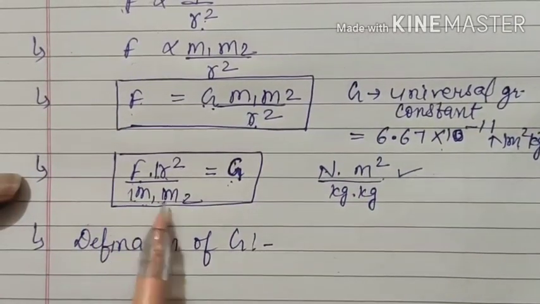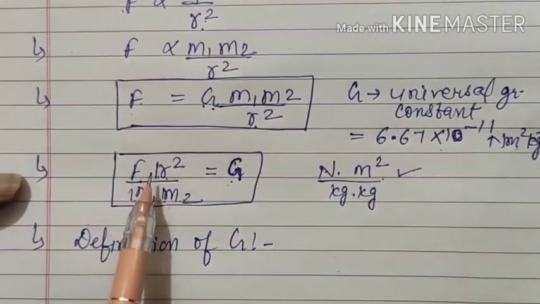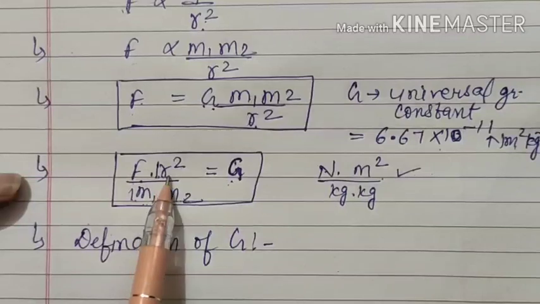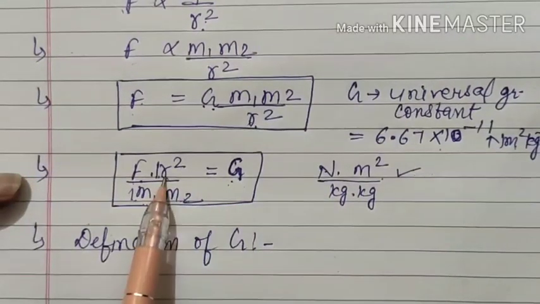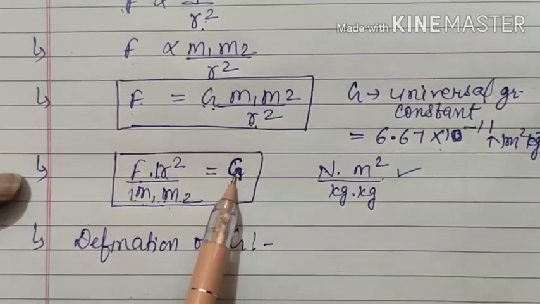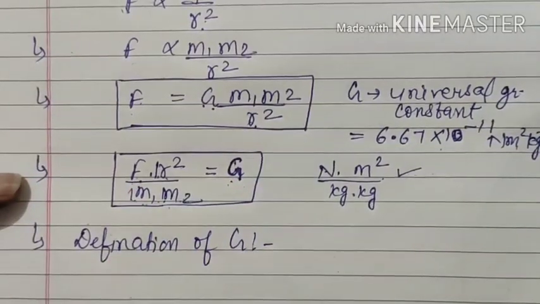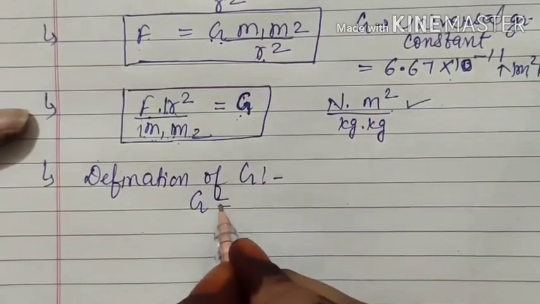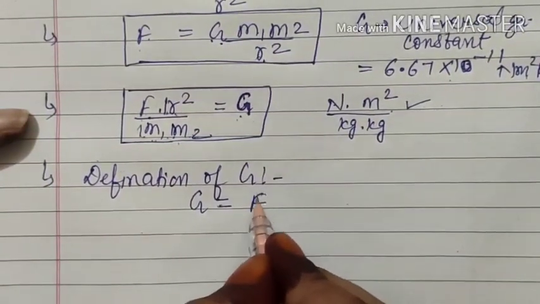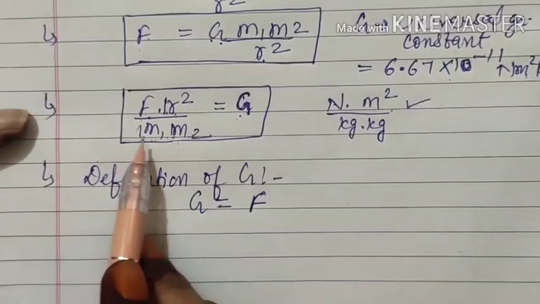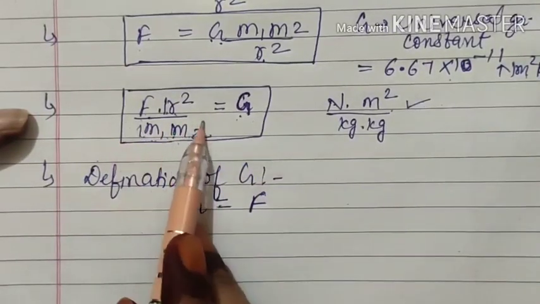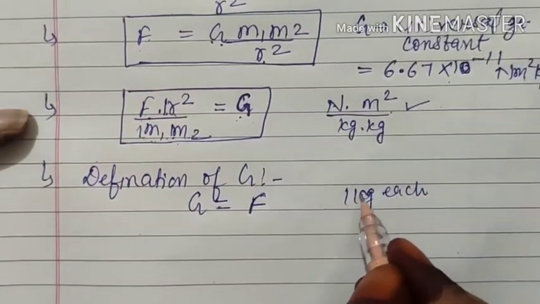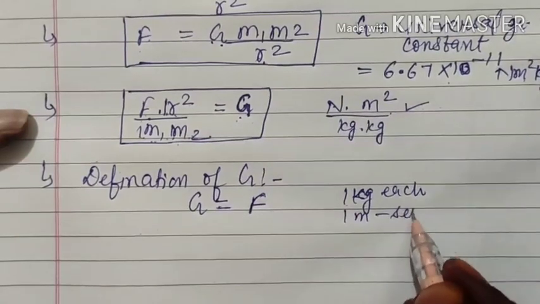So you have two masses of 1 kilogram each, and a distance between both masses equal to 1 meter. Then numerically G will be equal to F. This is our definition: the universal gravitational constant is numerically equal to the force acting between two masses of 1 kilogram each when they are kept at a separation of 1 meter.